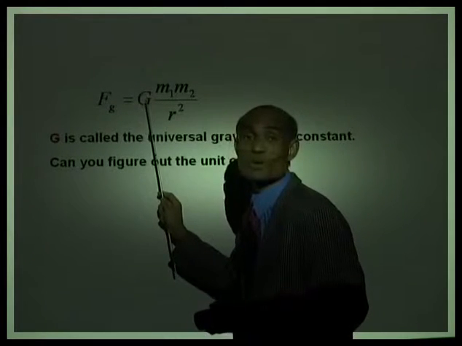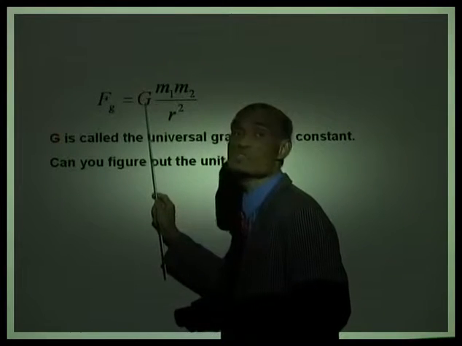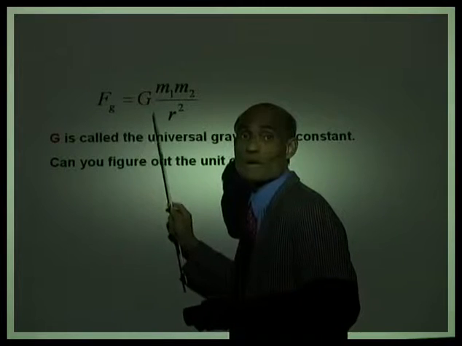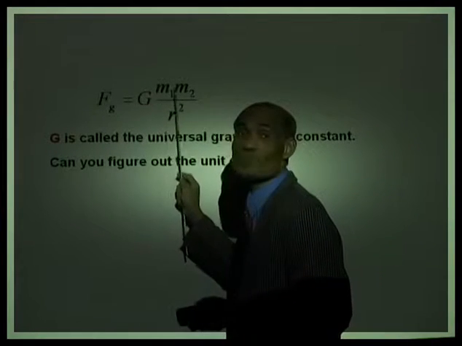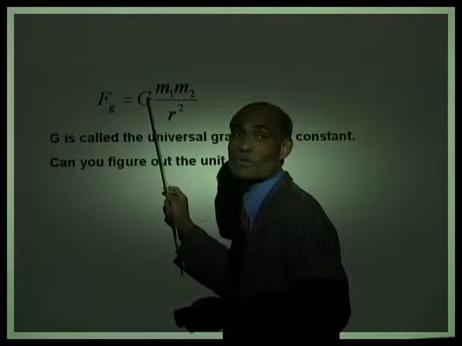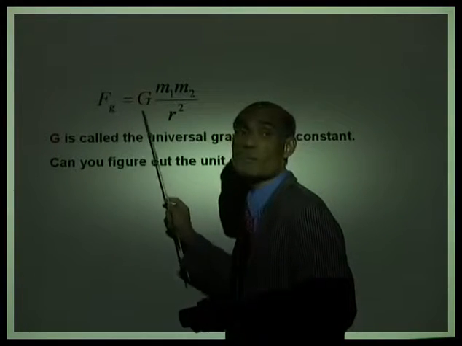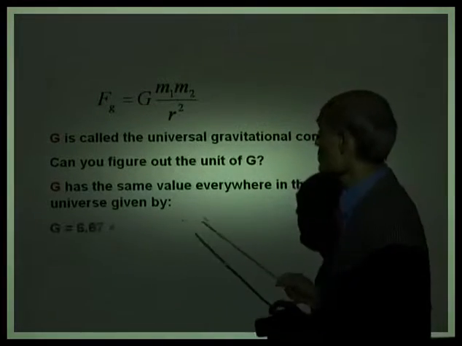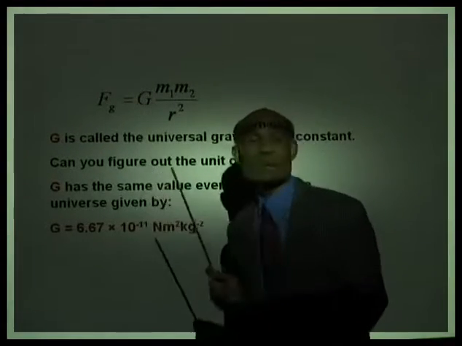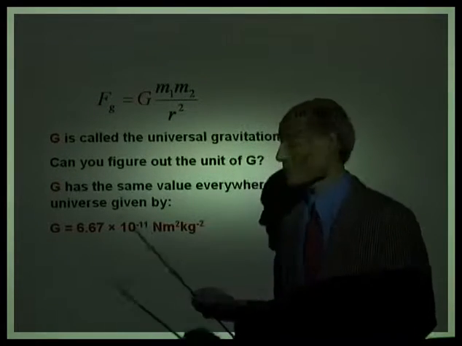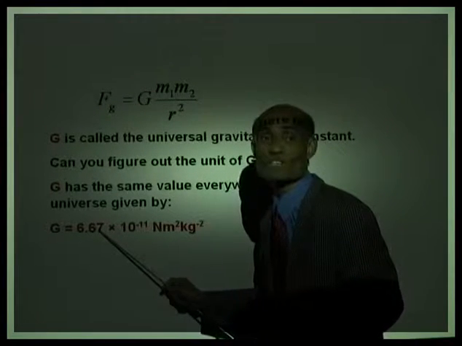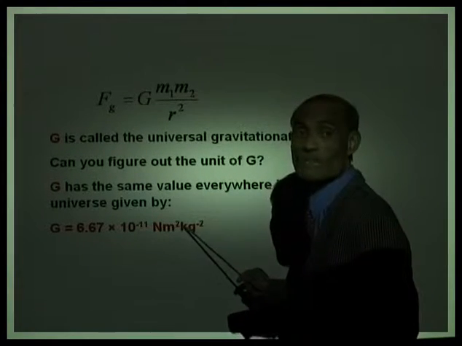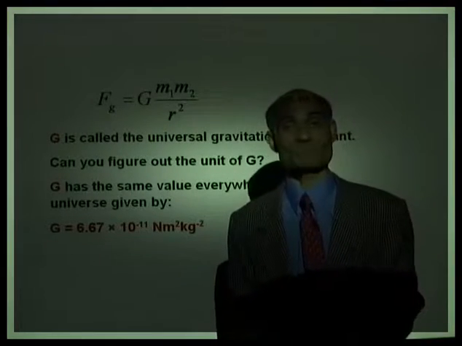To figure out the unit, all you need to do is solve for G. Look at this, I'm going to solve for G. G is equal to F multiplied by r squared divided by m1 times m2. And so what will be the unit of G? It will be Newton meter squared per kilogram squared. That's right. So G has a value, it has been measured. G has been measured very accurately. It has a value 6.67 times 10 to the power of negative 11 Newton meter squared per kilogram squared.